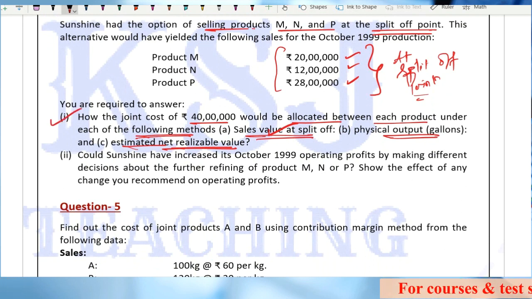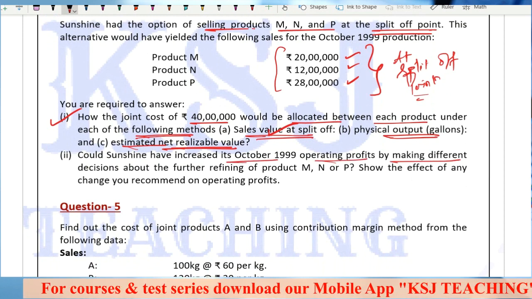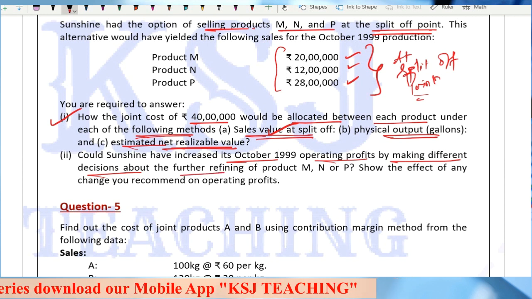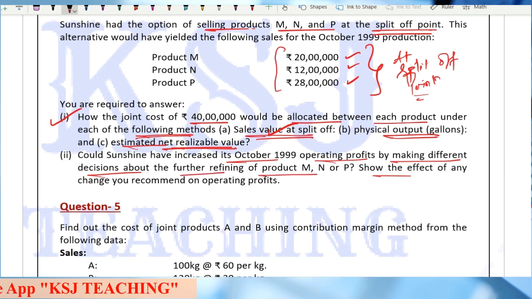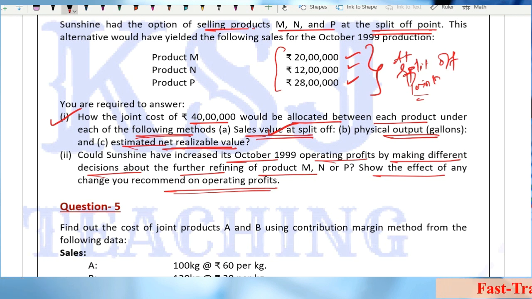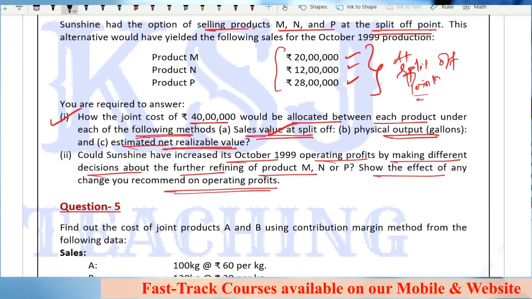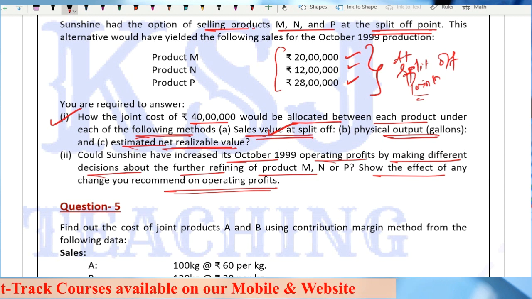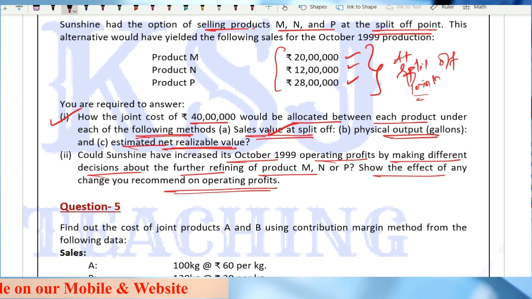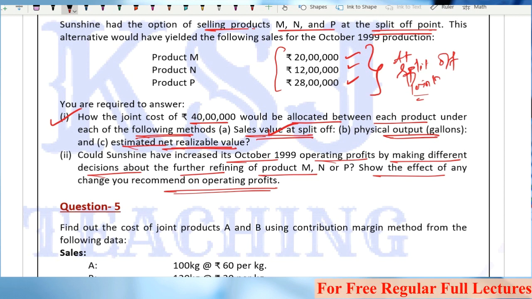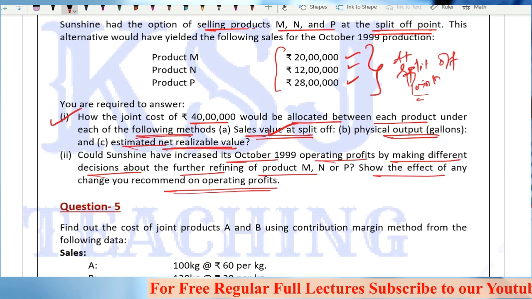Let's read the second part. Could Sunshine have increased its October operating profit by making different decisions about the further refining of M, N or P? Show the effect of any change you recommend on the operating profits. Now what the second part is saying, that you have to identify whether it is the right decision on the part of the company to further process M, N or P, or it is not. The company has the option of selling the product at split off point also. So we need to find out whether the company should process that product and then sell it, or the company should sell this product at the split off point.